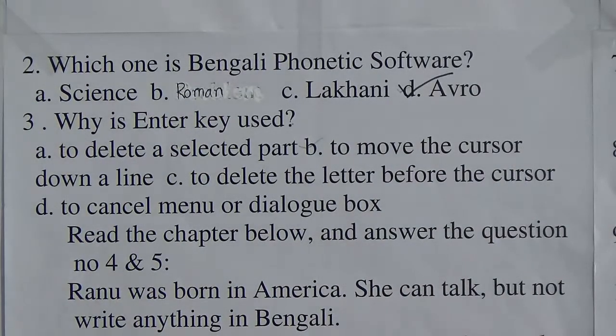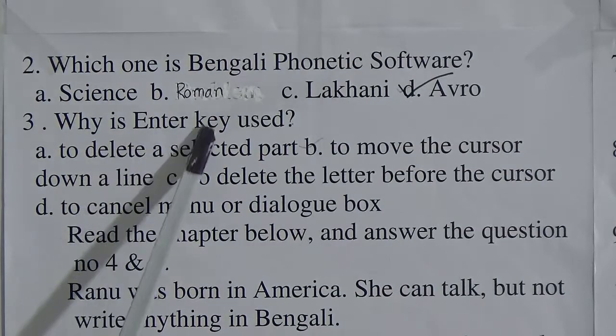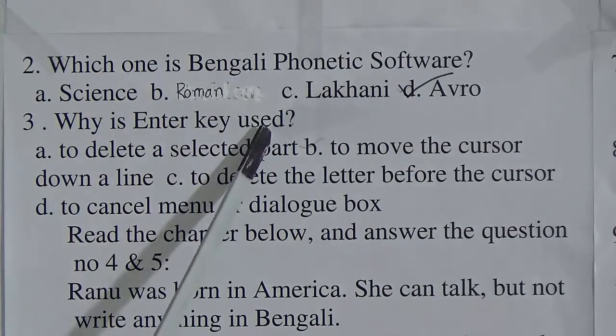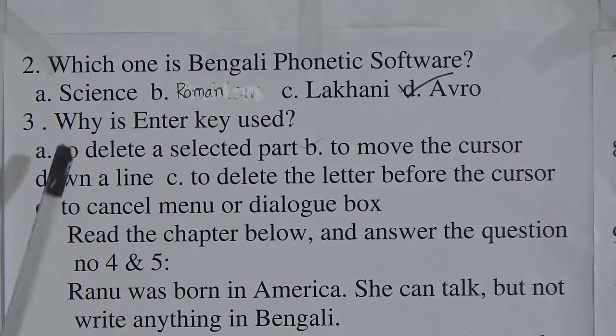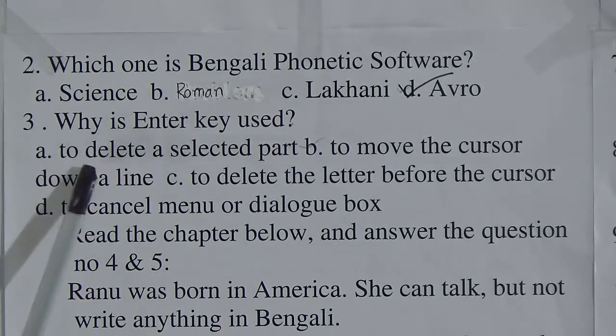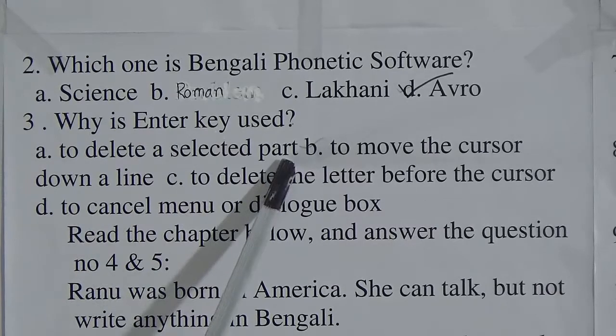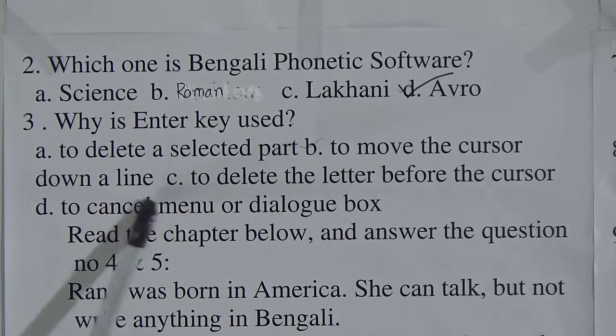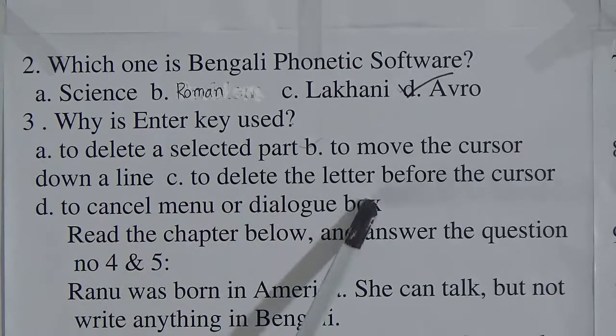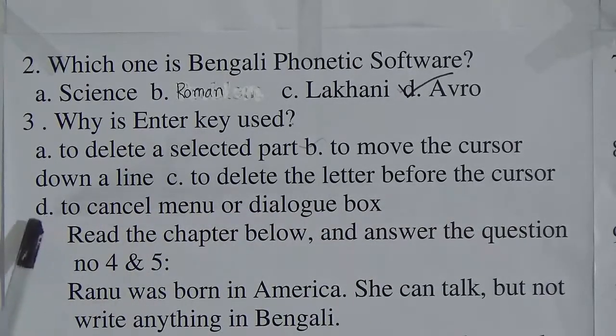Number 3, why is enter key used? So look at number 3 again. Why is enter key used? Options. Number A, to delete a selected part. Number B, to move the cursor down a line. Number C, to delete the letters before the cursor. Number D, to cancel menu or dialog box.